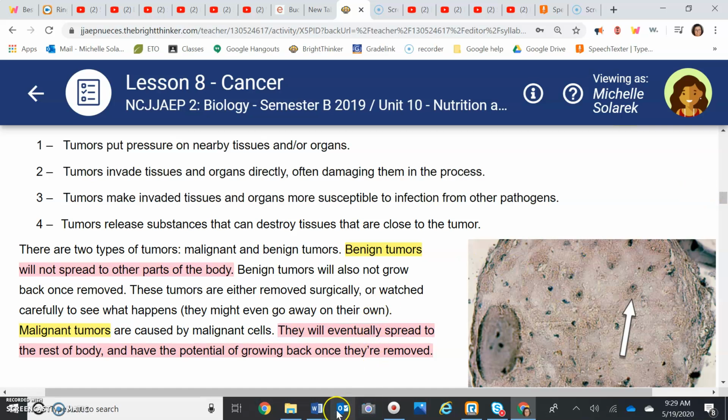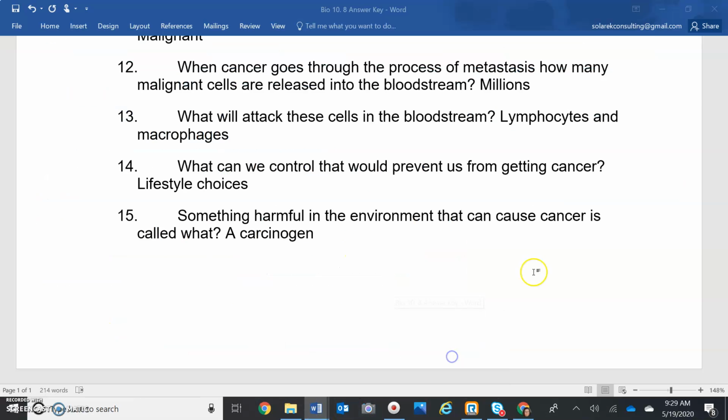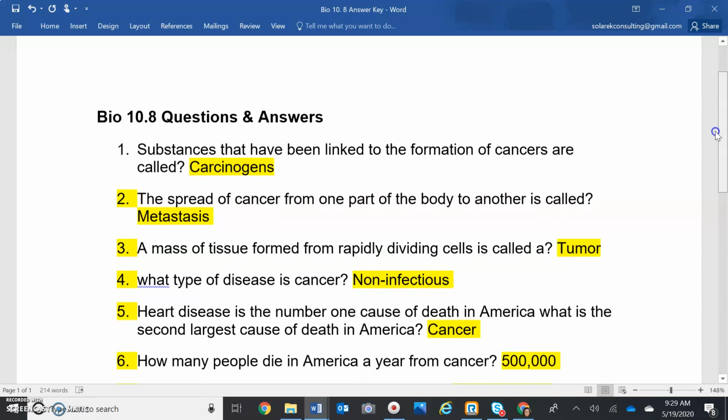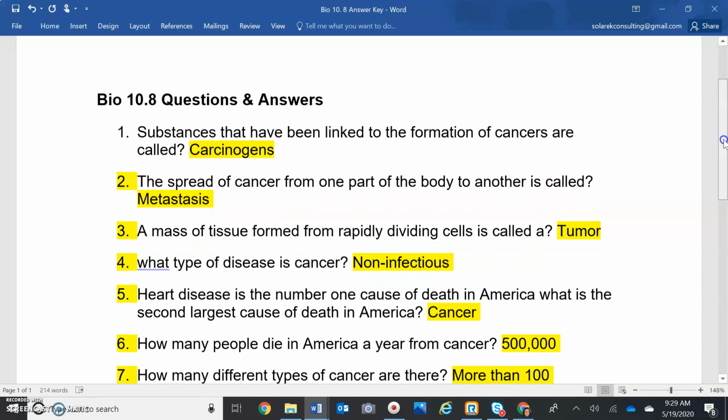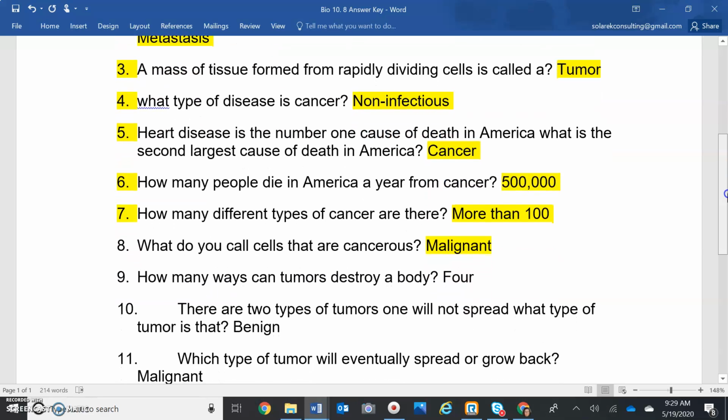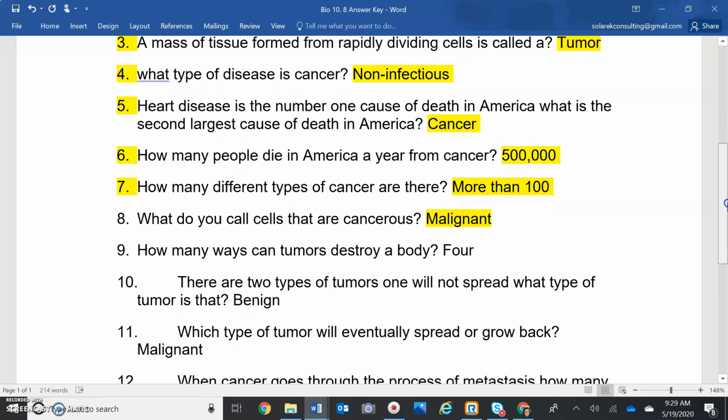So let's go to our answers and look at that for a minute. Let's just see where we're at here. Number 1, carcinogens. 2, metastasis. 3, tumor. 4, non-infectious. 5, cancer. 6, 500,000. 7, more than 100. 8, cells that are cancerous are called malignant. How many ways can it attack the body? 4. There are 2 types. The one that will not spread is called benign. And which type will eventually grow back or spread? Number 11, malignant.